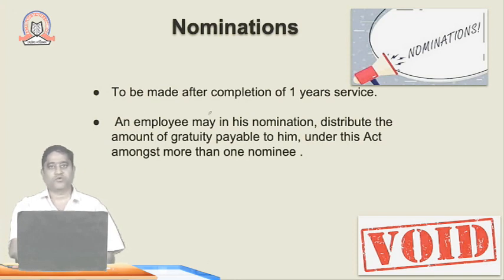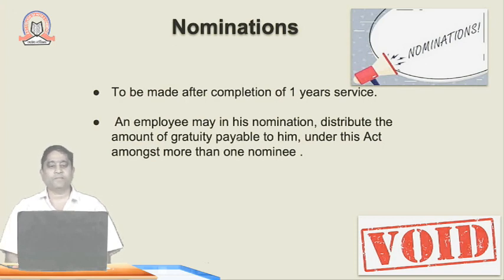The nominee is a person who is above the age of 18 years. The person who is working in an organization has to fill up that nomination form, which is laid down under the Gratuity Act. It is to be made after the completion of 1 year of the service.